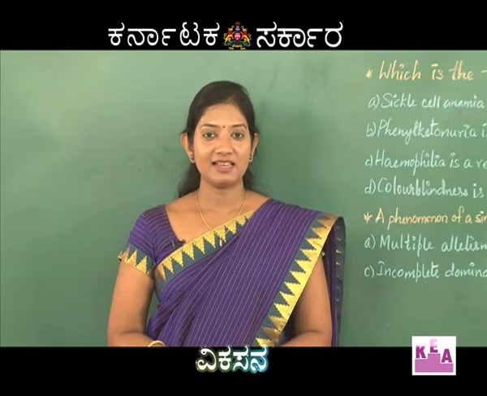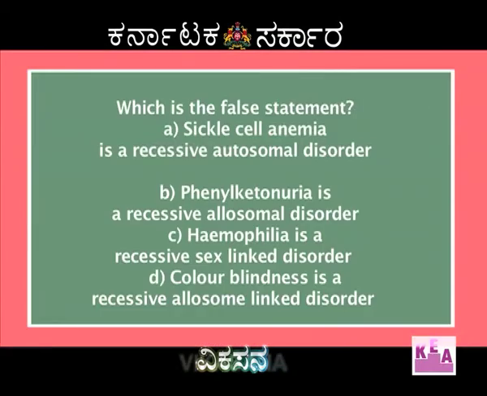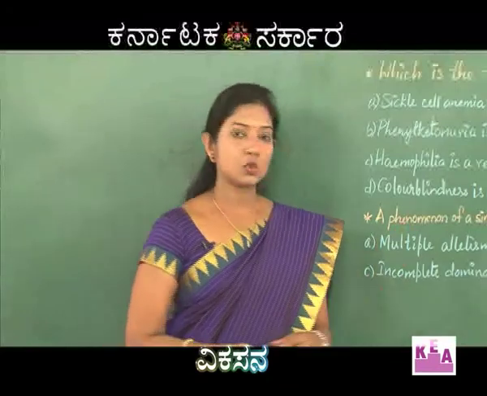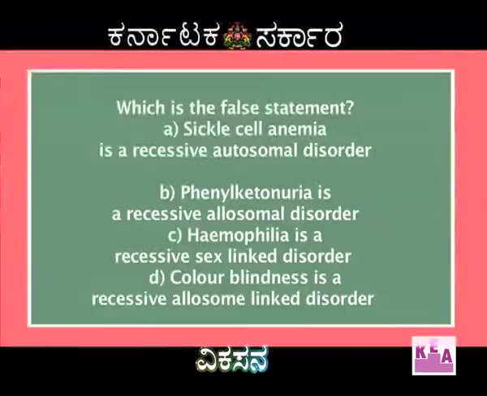Dear students, let us see the next set of questions. Which is the false statement? Sickle cell anemia is a recessive autosomal disorder. Phenylketonuria is a recessive allosomal disorder. Hemophilia is a recessive sex-linked disorder. Color blindness is a recessive allosome-linked disorder. Now, the question is we have to find which is the false statement among these four.